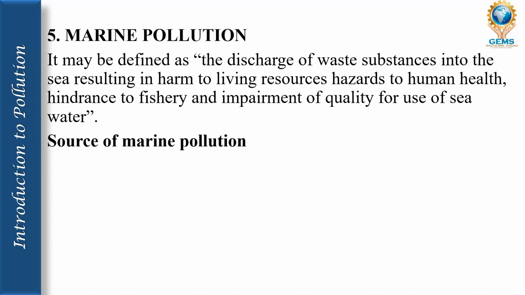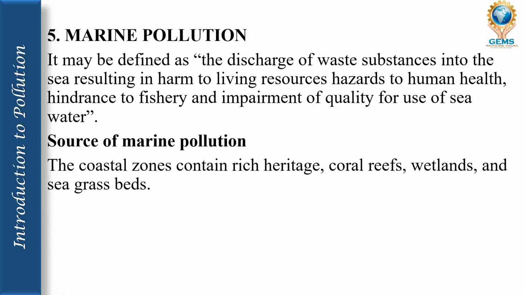And the next one, sources of marine pollution: the coastal zones, rich heritage coral reefs, wetlands, and grasslands. It's nothing but a layer that forms on the sea. You could see some green layers formed on the sea. It's because of the chemical content present in the sea. When the chemical waste that comes from the factory mixes in the water, the compounds mix with the water and form a chemical layer like a green area. It would be like sea grass beds, wetlands, the coral reefs, all those things.